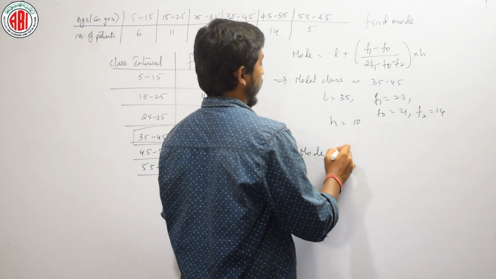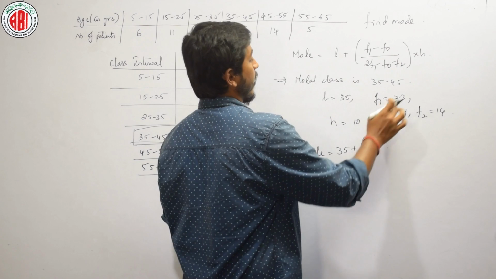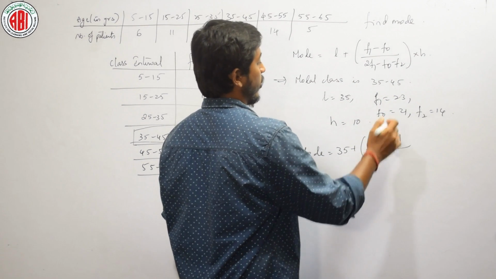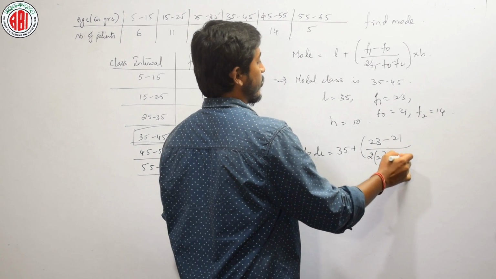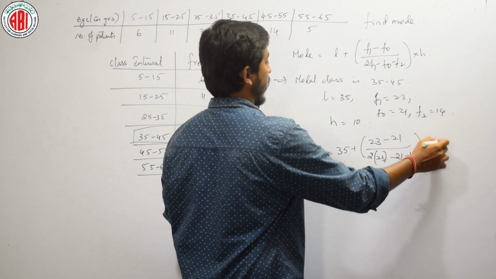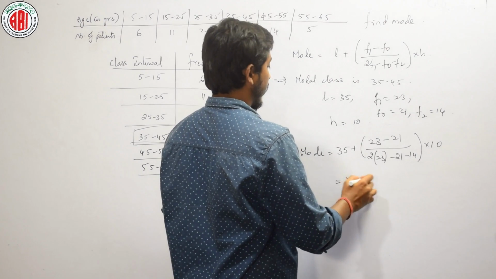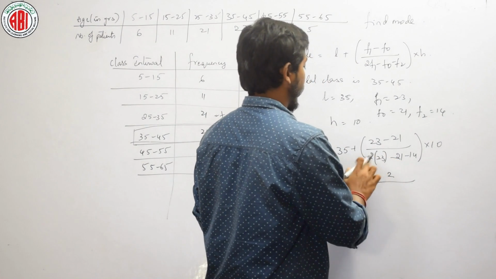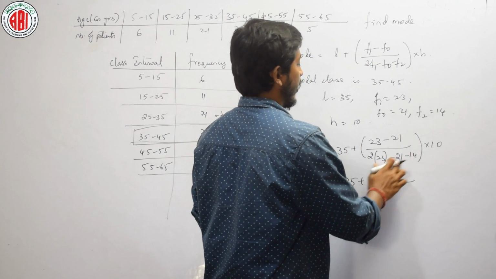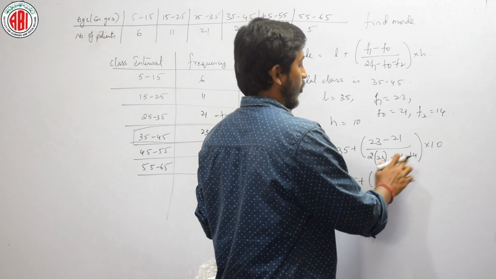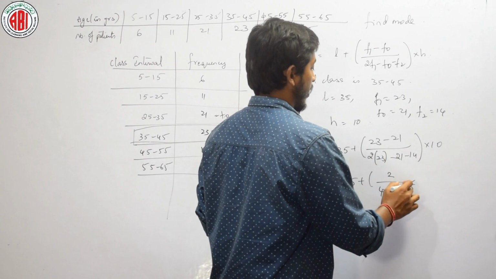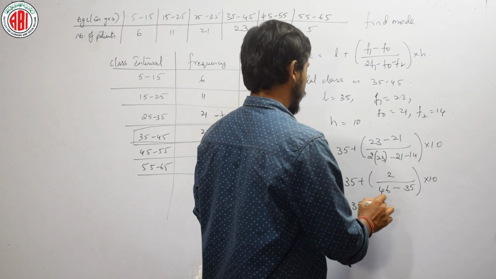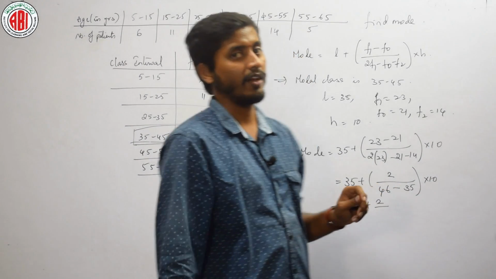Mode is equal to 35 plus (F1 minus F0) by (2F1 minus F0 minus F2) into 10, that is 35 plus (23 minus 21) by (2 into 23 minus 21 minus 14) into 10. 35 plus 2 divided by 46 minus 35, which is 11, into 10.